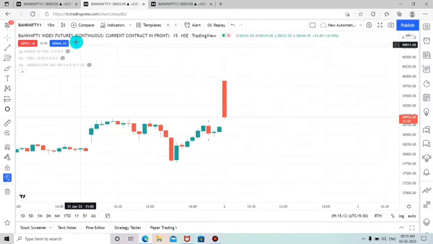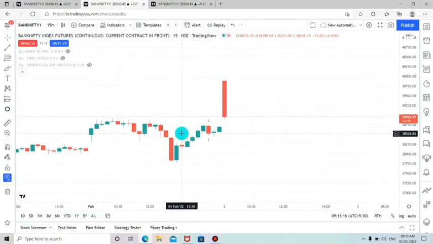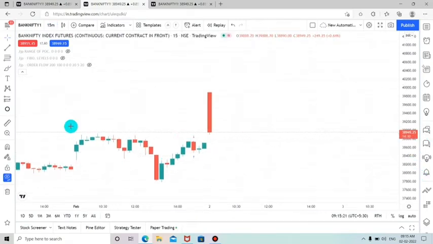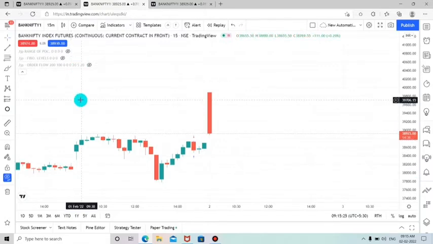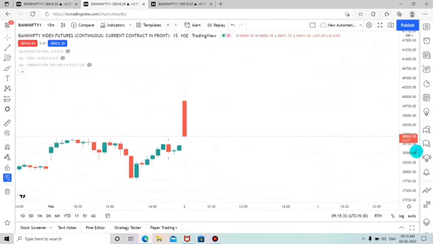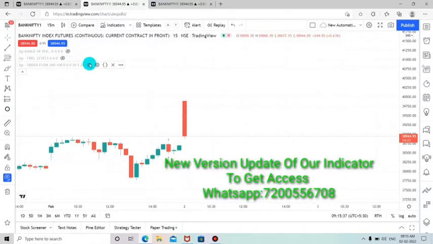So right now I have chosen Bank Nifty Future in the 15 minutes time frame. Today in this video I will be telling you about the full analysis of trade entries, how we will be making a high probable entry in Bank Nifty Future with our indicator. So this is the new version of our JJP Trading Academy indicators. Right now you can see we are giving three indicators for you.